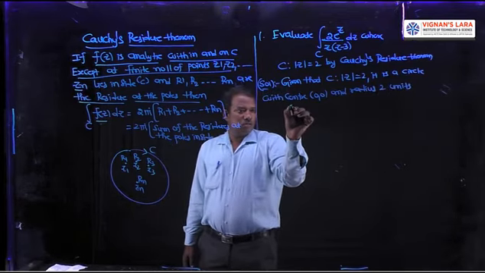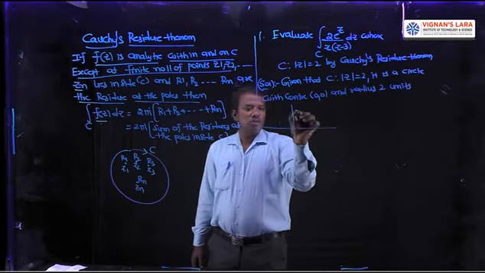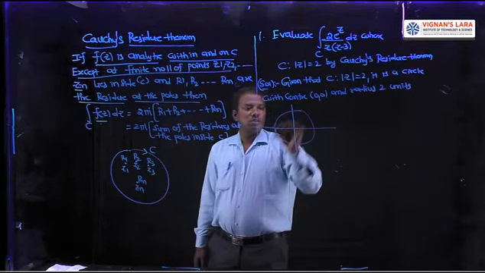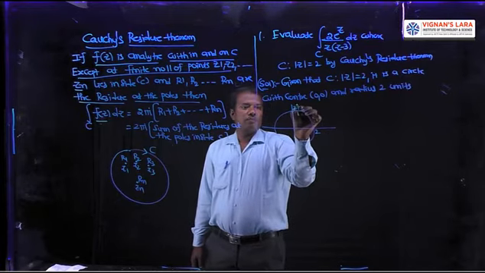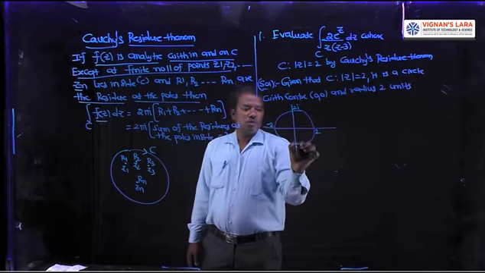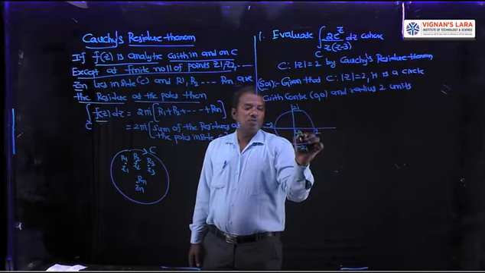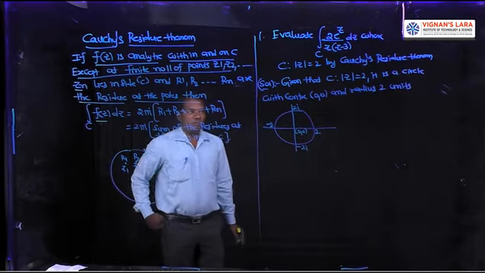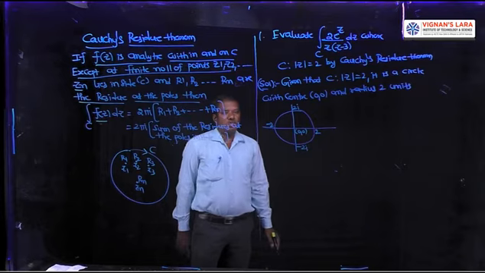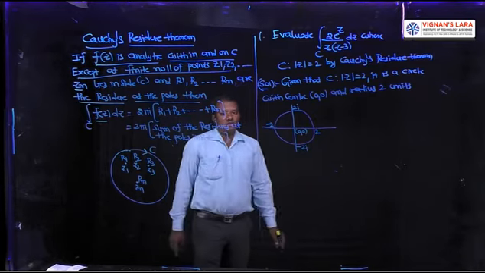What is the radius? What is the circle? Center 0, 0 and radius 2 units. Means it is 2, it is 2i, it is minus 2 and it is minus 2i. Center is 0, 0. That is the first step. In any problem, first define the curve C and draw the rough sketch of the curve C.